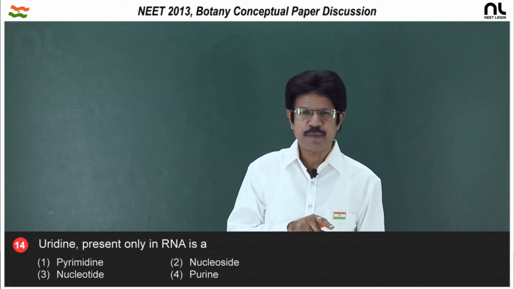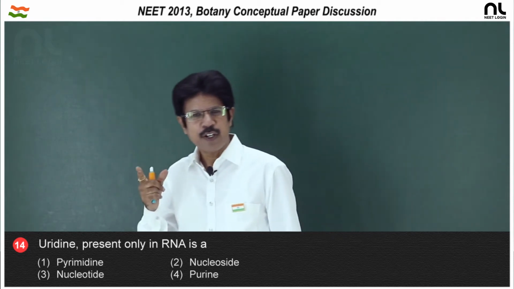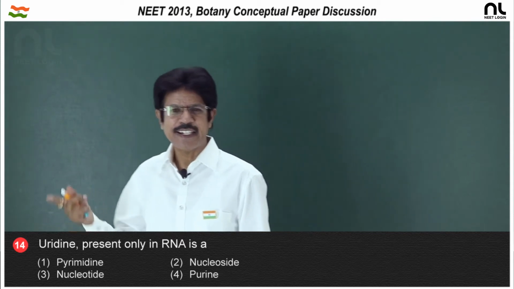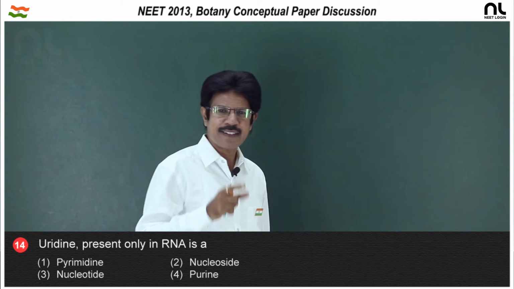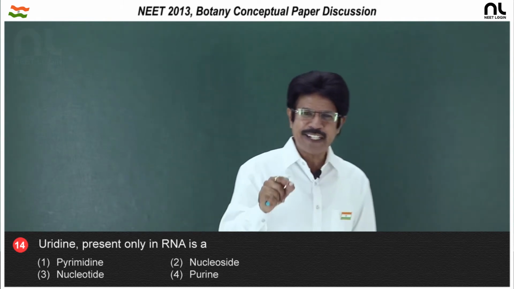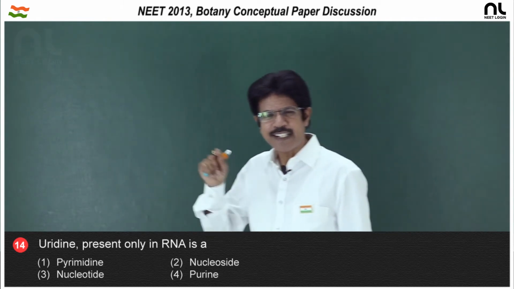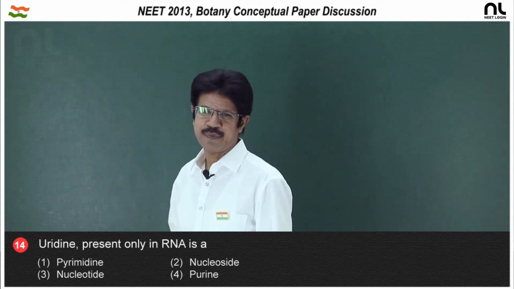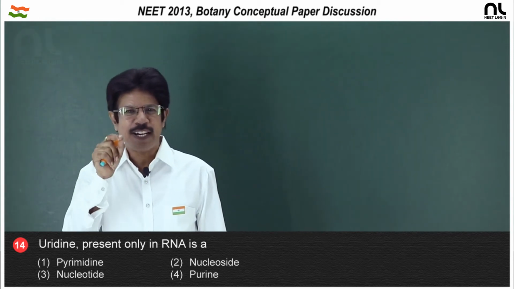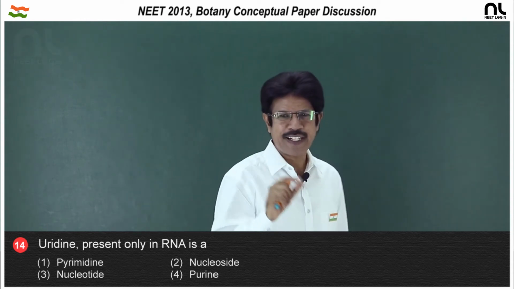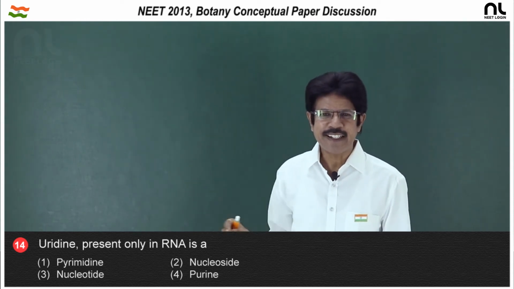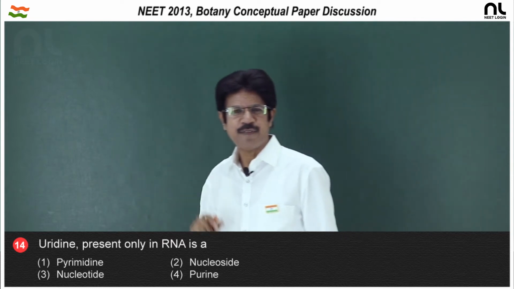Guanine is a nitrogen base, guanosine a nucleoside, guanylic acid a nucleotide. Cytosine is a nitrogen base, cytidine is a nucleoside, cytidylic acid a nucleotide. Uracil is a nitrogen base, uridine is a nucleoside, uridylic acid is a nucleotide.